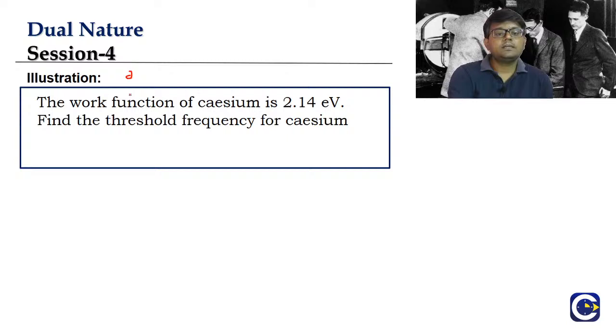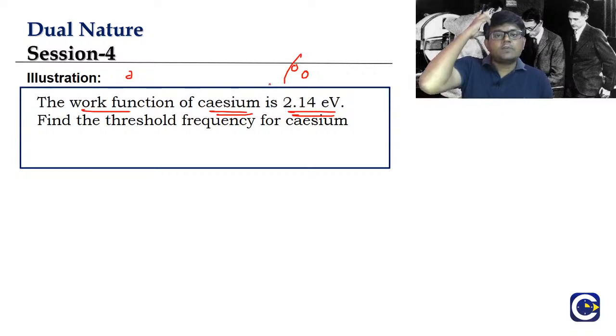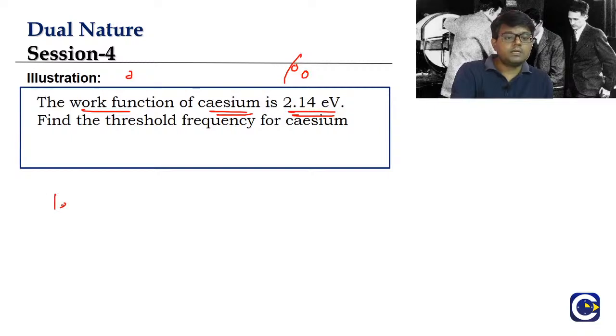Look at this question, guys. The work function of cesium is 2.14 electron volt. Work function is representing energy. Work function represents what, guys? Energy. Remember, generally the work function values will be given in electron volt, because the energies in the atomic range we talk about in terms of the electron volt. But we can convert. What is the conversion? 1 electron volt is equal to 1.6 into 10 power minus 19 joules.